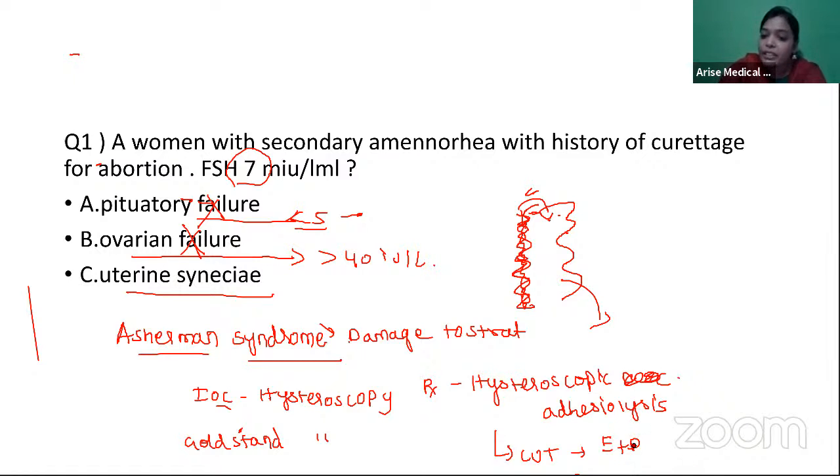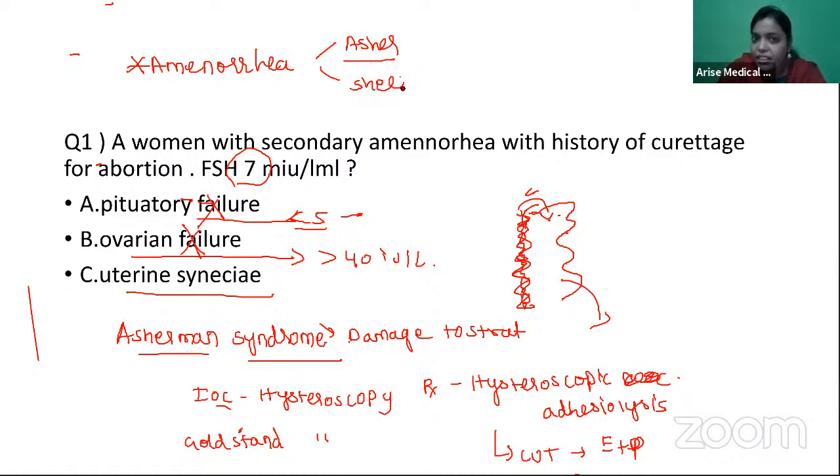So amenorrhea is a very important topic. Every exam, you tend to get 1 or 2 questions from the amenorrhea topic. So guys, you should always be perfect with amenorrhea. In amenorrheas also, commonly asked questions are in secondary amenorrhea, either for Asherman's. See, we should learn through these question papers where all we should concentrate more when we are preparing for our future exams. So amenorrhea, mainly this Asherman, Sheehan, that is pertaining to the PCOS. These are few common secondary amenorrhea they'll ask.